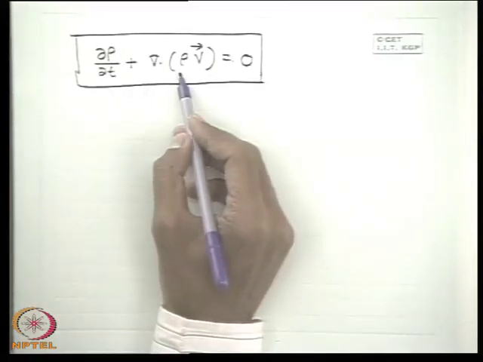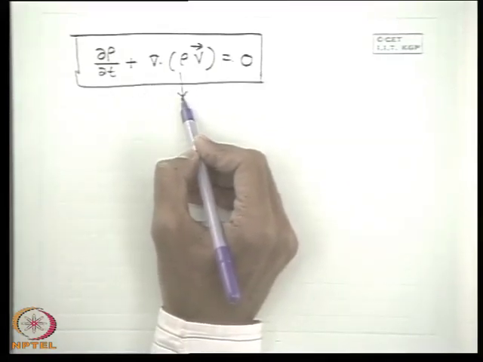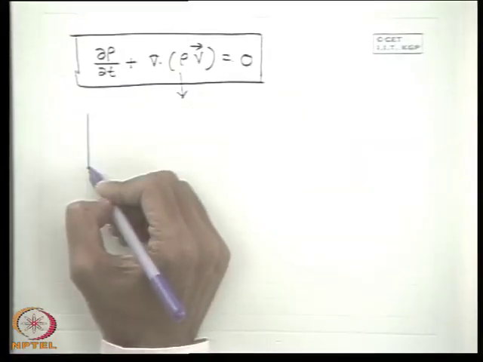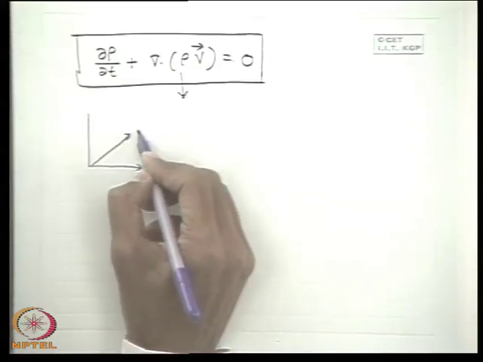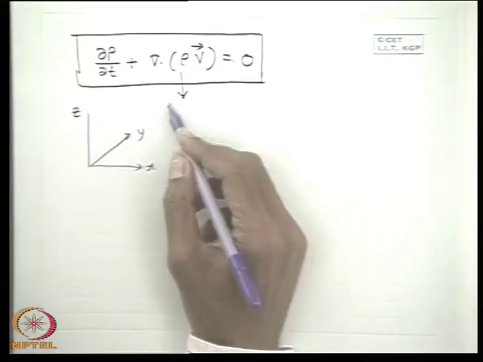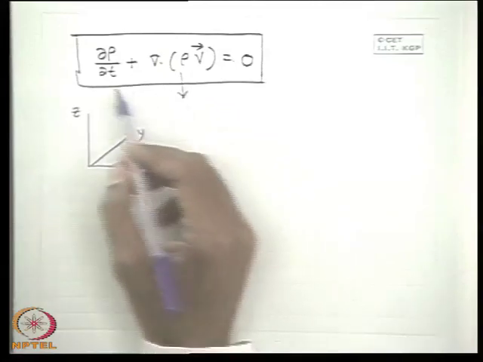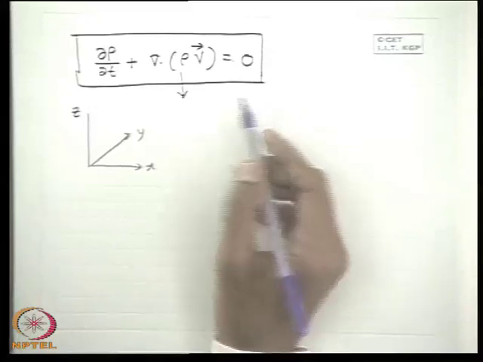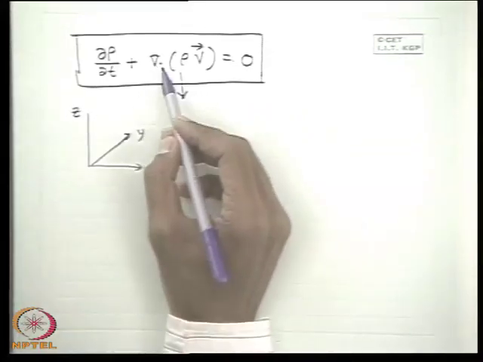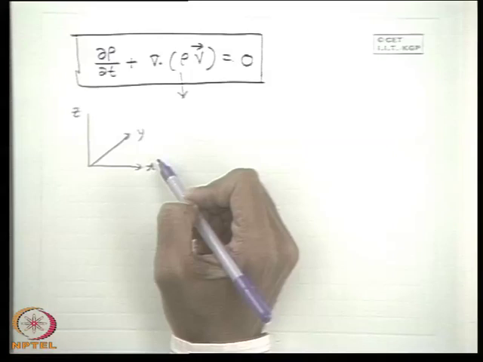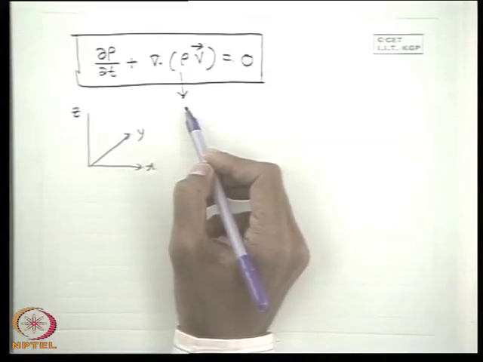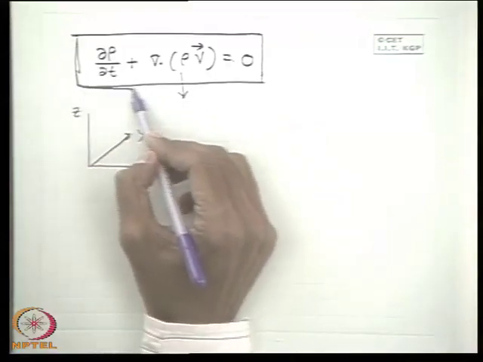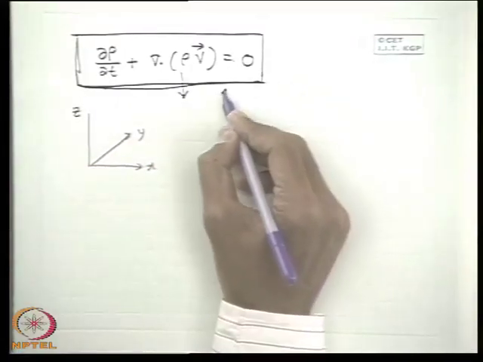And what we have found out is that by expanding this in different frames of reference, whether it is a rectangular Cartesian coordinate system in conventional x, y, z, or a cylindrical polar coordinate system or even a spherical polar coordinate system, we can derive different forms of the equation. Another way of deriving it is to apply the fundamental principle of conservation of mass to a control volume of fluid appropriate to the coordinate system. In any case, this general equation in vector form is the differential form of the continuity equation.